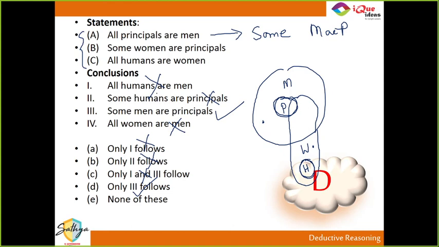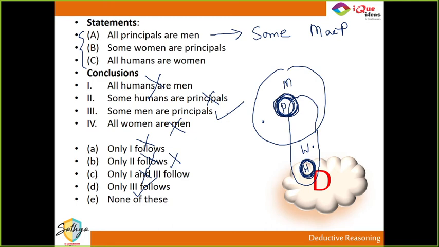Now take a look at second option. ये human है. This is humans. And principles ये है. Is there any connection between humans and principles? Do you see any connection between these? Are they not totally separate diagrams? Then how can some humans are principles be true? One diagram is enough to prove that it is wrong. So this obviously proves that the second can definitely not be the answer. So only 2 follows. That is, some humans are principles is not true.